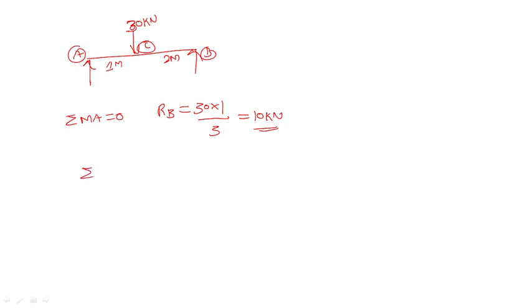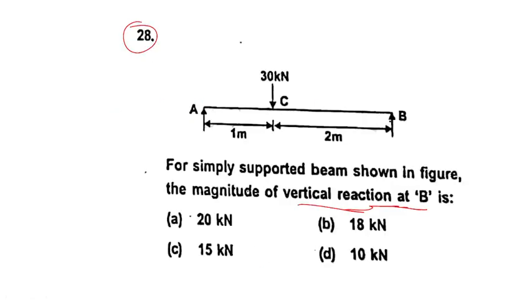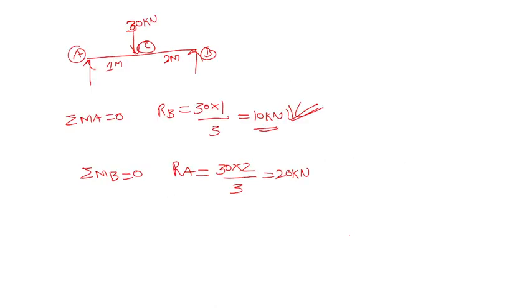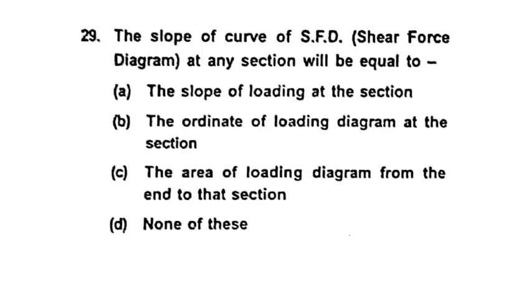Now summation of moment at B should be 0. Then what is the value of RA? RA equals 30 into 2 divided by 3, that is equal to 20 kilonewton, right? 20 kilonewton. So the answer will be which one? 10 kilonewton, because they are asking the magnitude of the vertical reaction at B. So 10 kilonewton is the answer for this question, right? Have you understood? Next question.